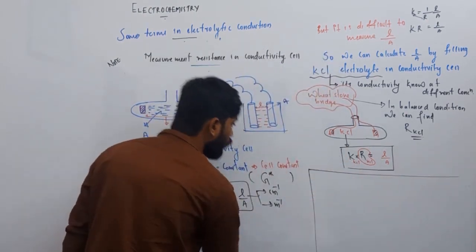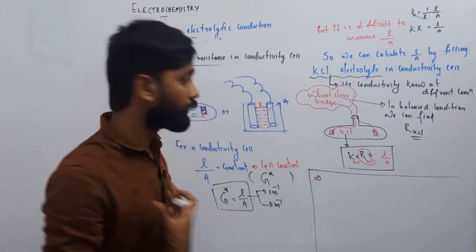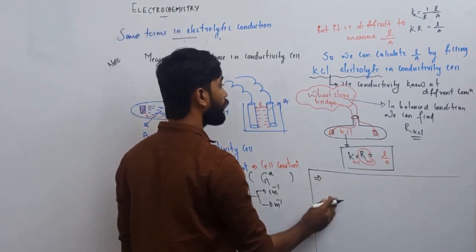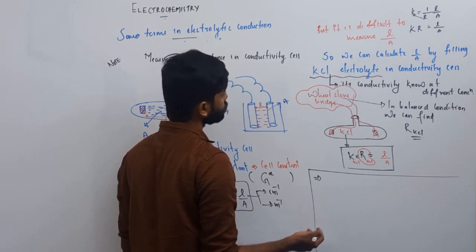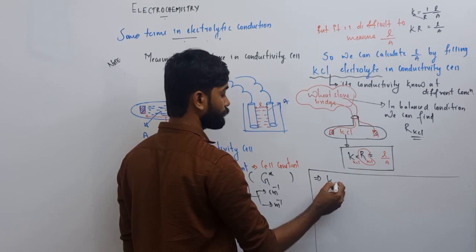Okay, now I got the cell constant. Then how can I find the conductivity of any solution?